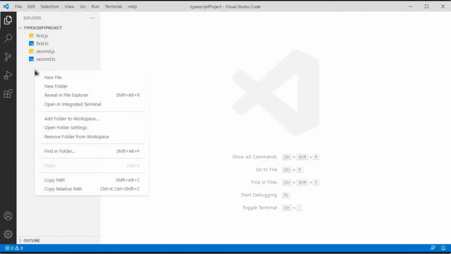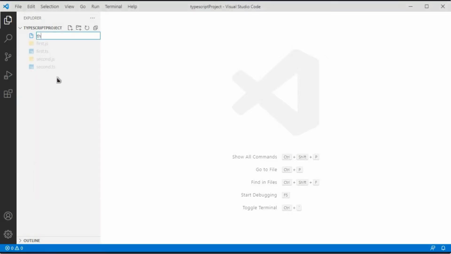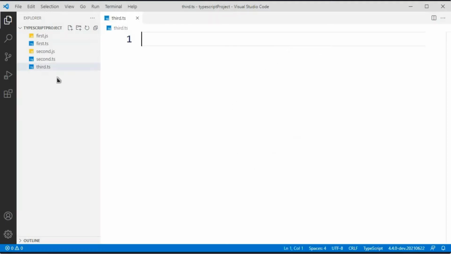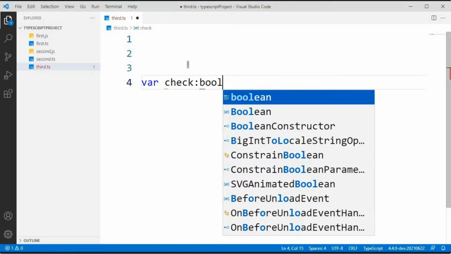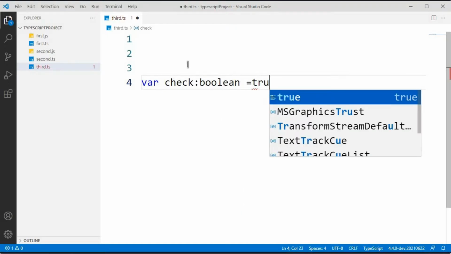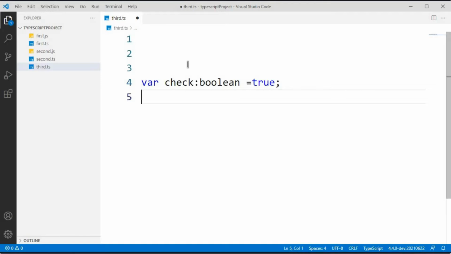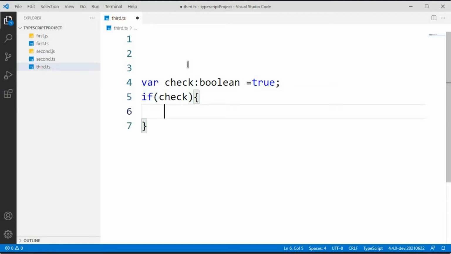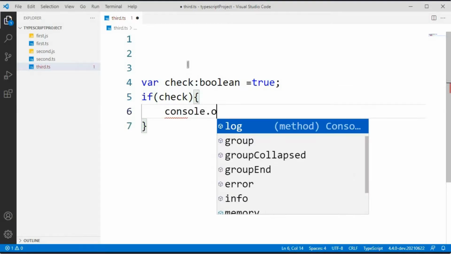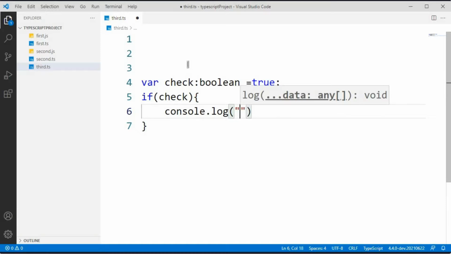For that, I want to create one new file named third.ts, and first I want to check conditional statements like if and else. For that, I want to create one variable check, that is boolean, and I want to give true as of now. So if the variable check is true, I want to execute a block of code that prints condition is passed.